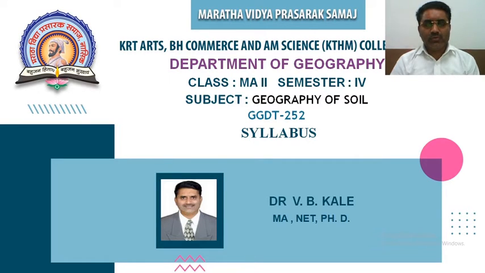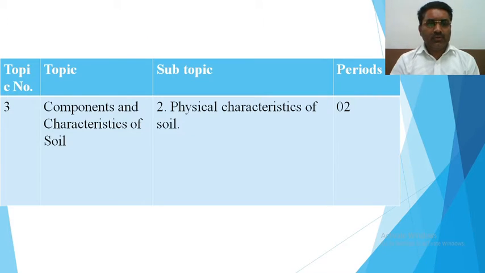Today we are going to see the next point of the third chapter, and that is components and characteristics of soil. The first point, components, we have already discussed. Now today we have to see characteristics of soil. There are various characteristics of soil: physical characteristics, chemical characteristics, and biological characteristics. Today we have to see physical characteristics of soil.